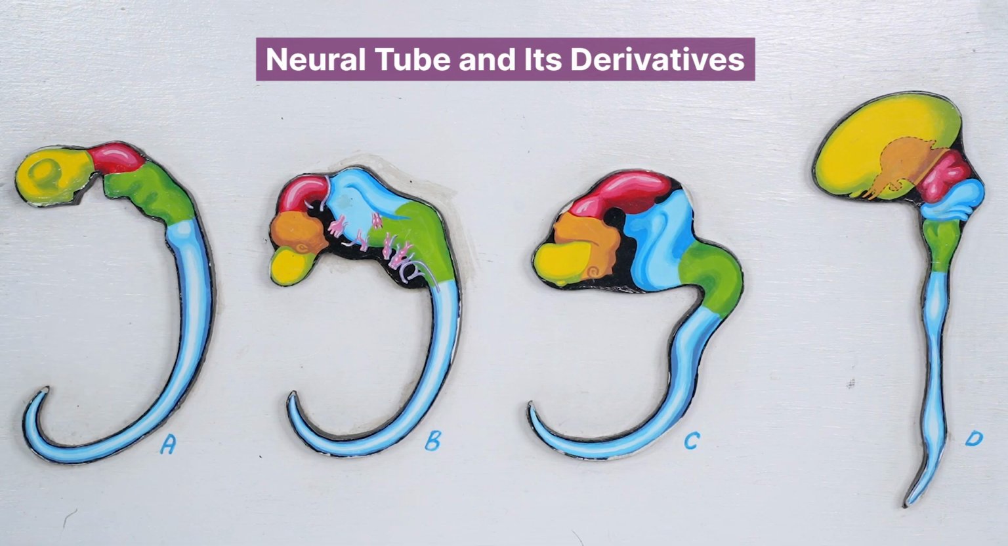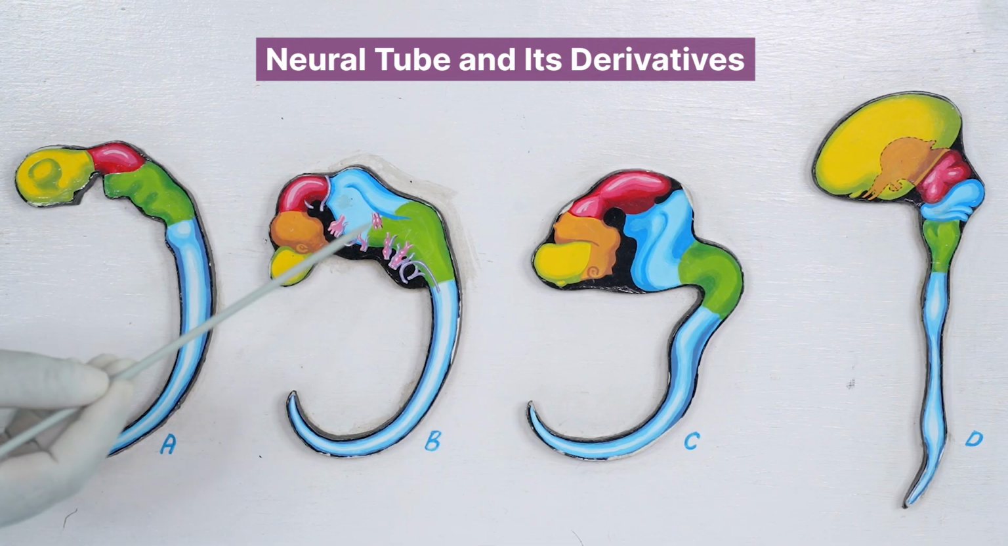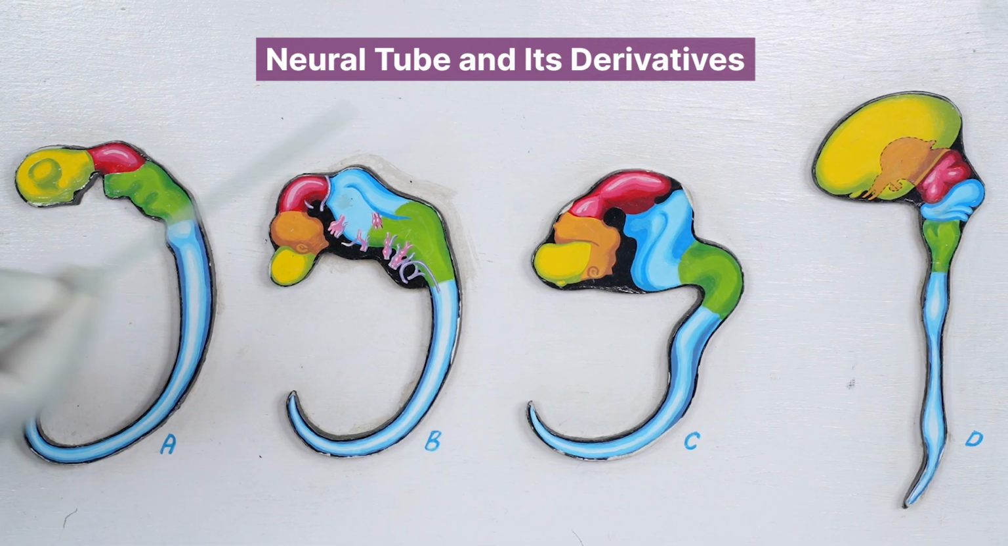Later, these three primary brain vesicles will further undergo subdivision, giving rise to secondary brain vesicles. For example, the prosencephalon gives rise to the telencephalon and diencephalon. Mesencephalon will not give rise to any secondary vesicle and persists like it. The rhombencephalon will further subdivide into metencephalon and myelencephalon.